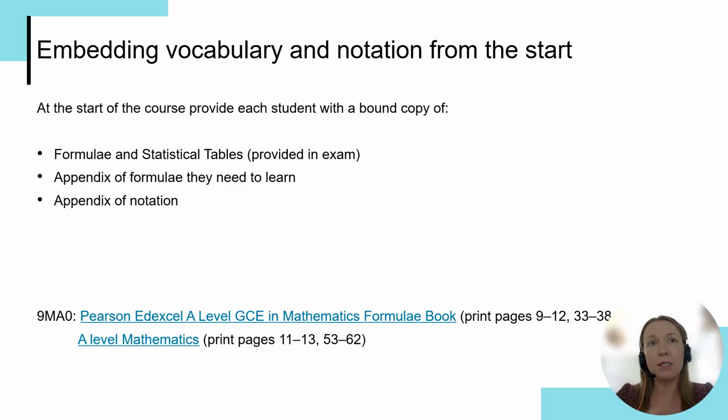Also, as a teacher, think about what annotations you want students to be adding to their formula sheet, for example deriving the double angle formulae from the compound angle formulae, all of those little add-ons. Plan that in advance and teach it explicitly, so that students can confidently sit down and spend the first minute or so of their exam annotating their formula booklet to set them up for success.